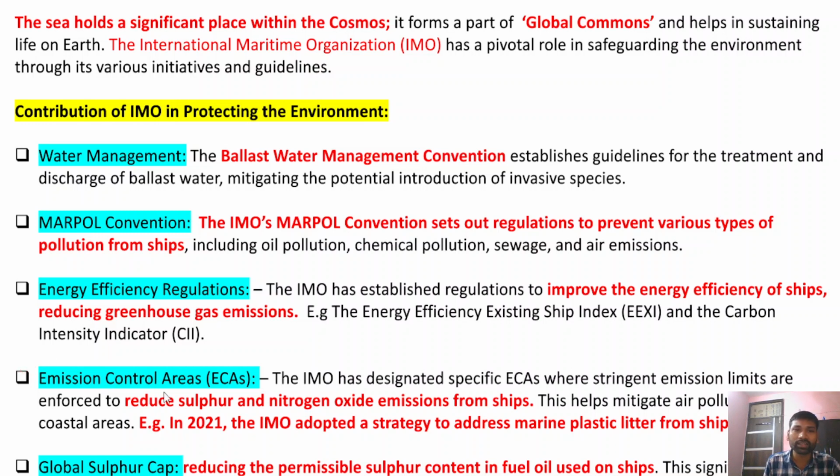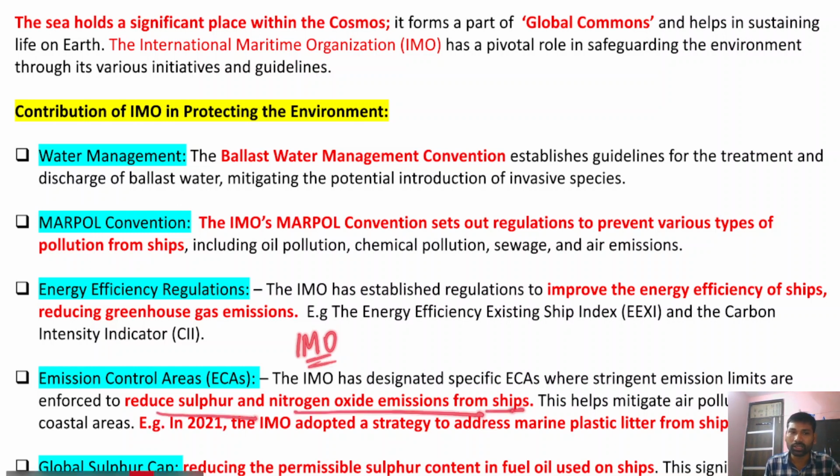Now after that, there are also emission control areas. For example, within seas, there are certain fragile areas. In order to protect the fragility of those areas, there are emission control areas, where the IMO, the International Maritime Organization, regulates the ships' emissions, in order to reduce sulfur and nitrogen oxide emissions.